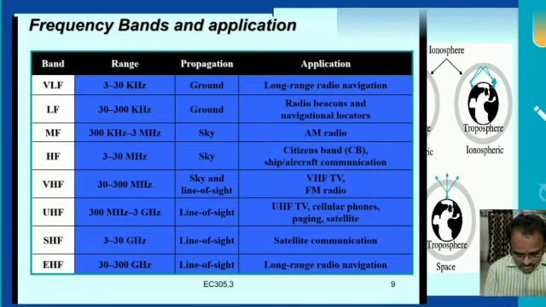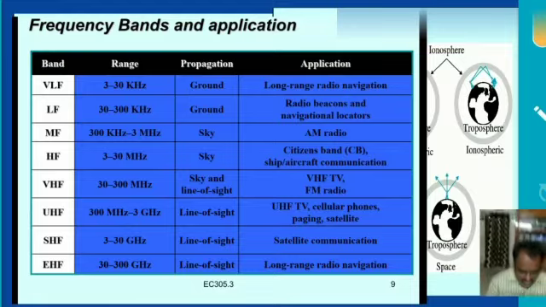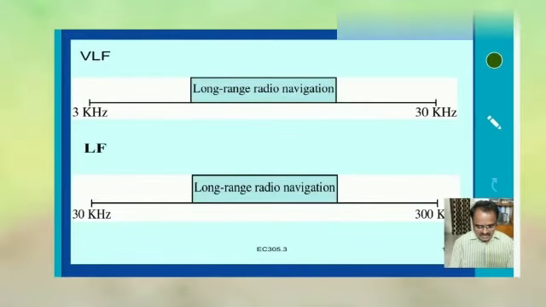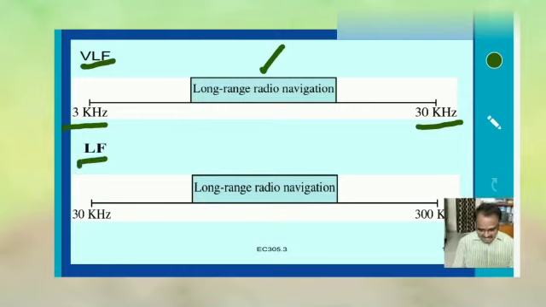Now the VLF band is 3 kilohertz to 30 kilohertz. See the frequency ranges and their applications. VLF, very low frequency, 3 kilohertz to 30 kilohertz, is for long range radio navigation. LF, low frequency, 30 kilohertz to 300 kilohertz, is also for long range radio navigation.